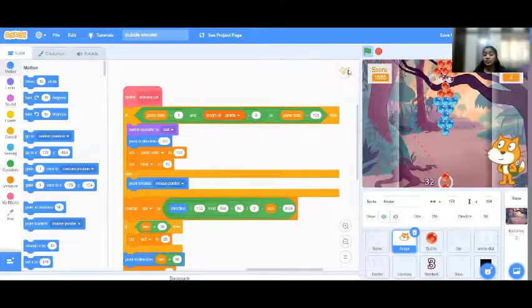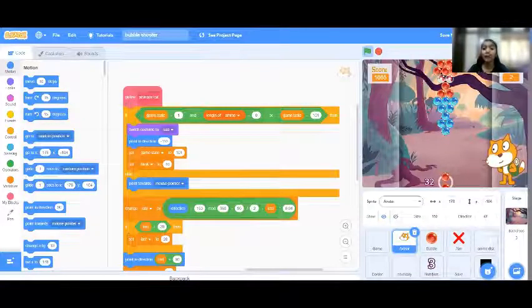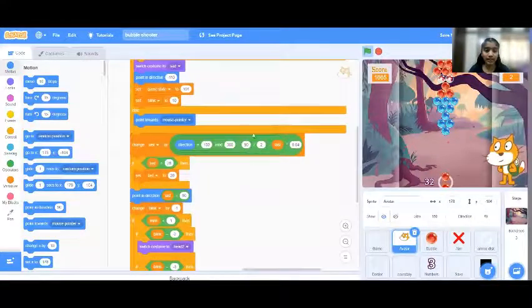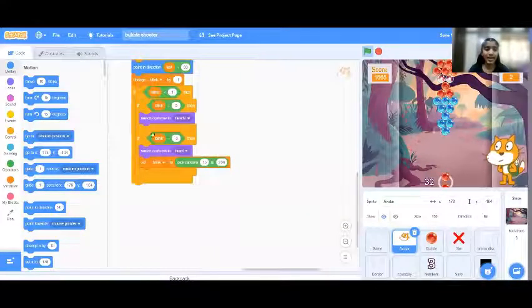So in the avatar, what does it do? This is to animate the cat right here. It'll go up and down. To animate the cat, the whole thing is here: the blink, how much blink it does, the game state and everything. So that's the only coding we're going to be doing in the avatar. Let's quickly go into the bubble, which is the main thing for the bubble shooter.